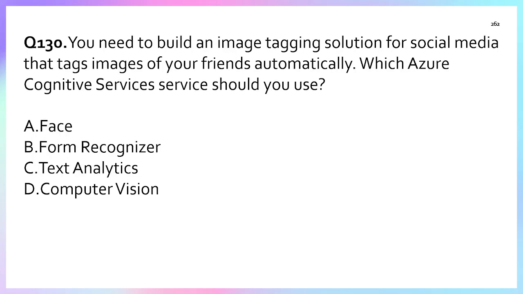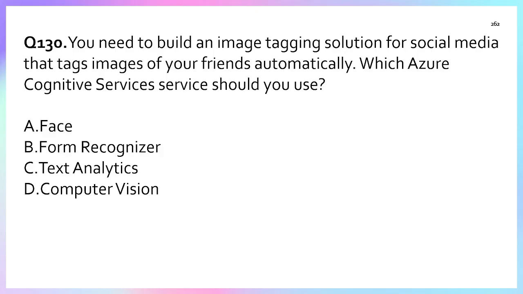Question number 130. You need to build an image tagging solution for social media that tags an image of your friend automatically. Which Azure Cognitive Service should you use? A, Face. B, Form Recognizer. C, Text Analytics. D, Computer Vision.